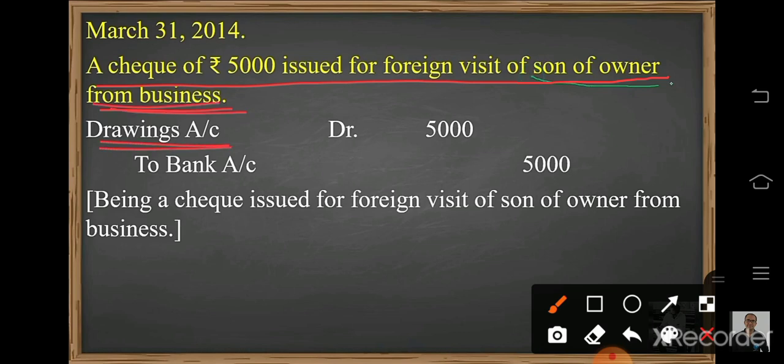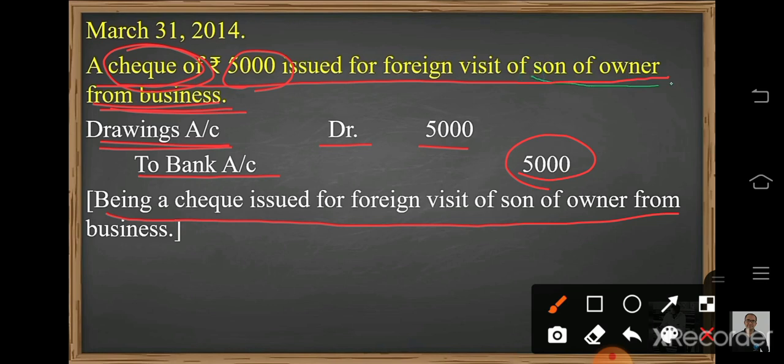So drawings account debited, amount will be written as 5,000, and this amount is paid by check. So instead of the owner, who is paying? Bank is paying. So bank is the giver. So to bank account, amount will be written in the credit column. And narration will be written, being check issued for foreign visit of a son of owner from business. Okay. Here our question number 8 is also completed.